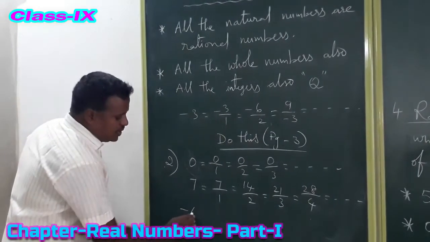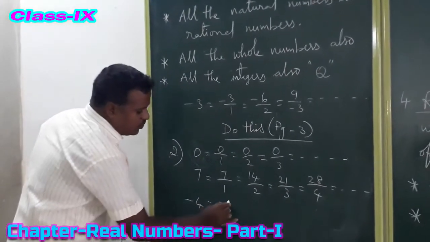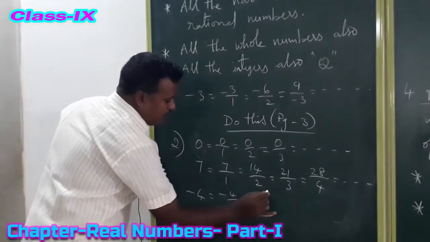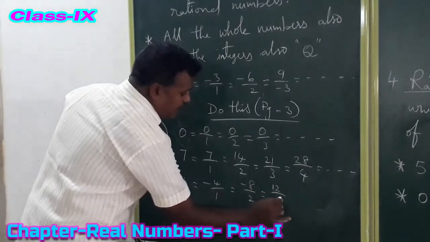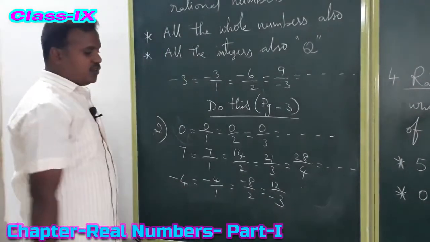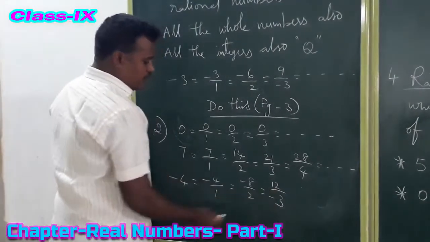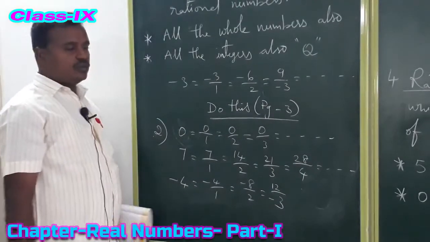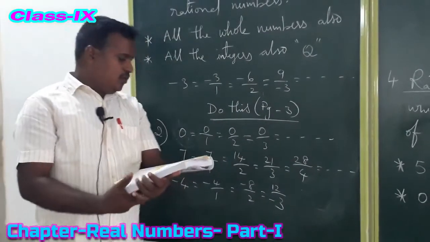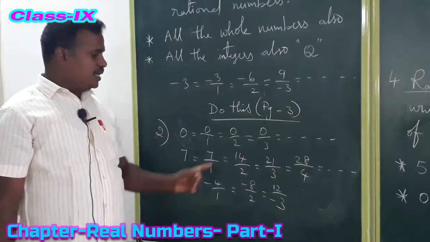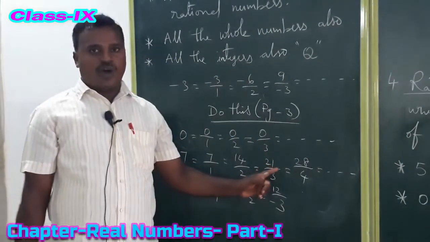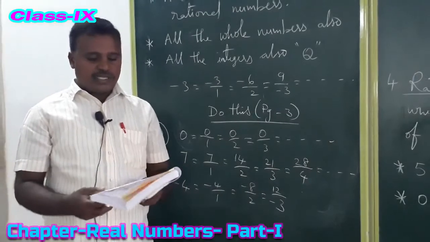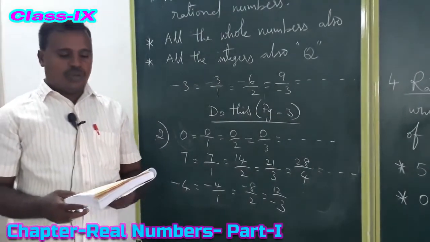Minus 4 we can write as minus 4 by 1, minus 8 by 2, 12 by minus 3. If you cancel, we get minus 4. So like that we can express the given natural numbers, whole numbers, and integers in the form of p by q. This is the answer for the second problem.